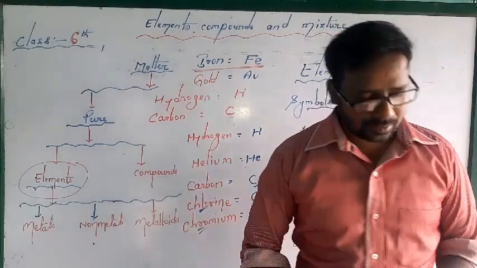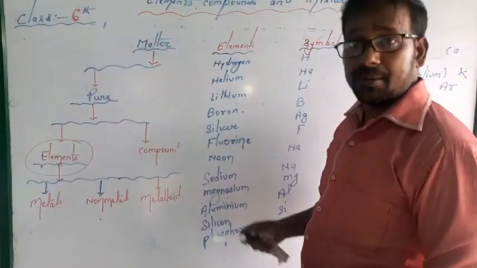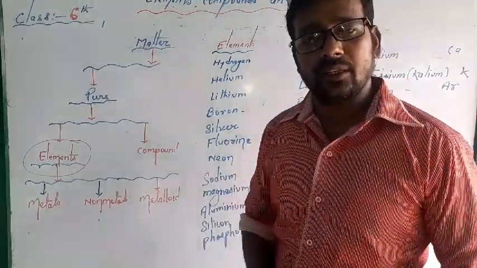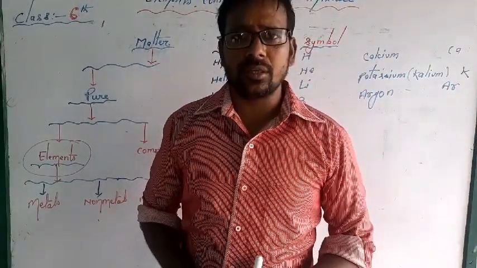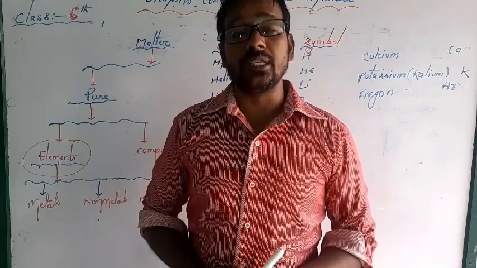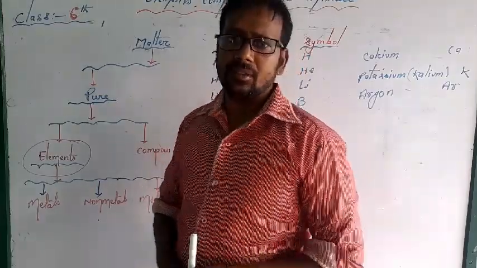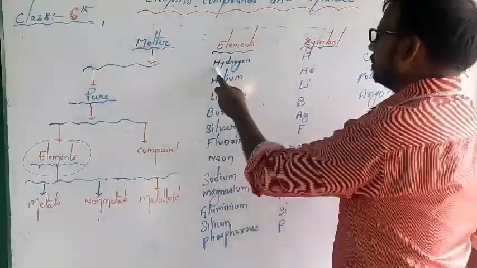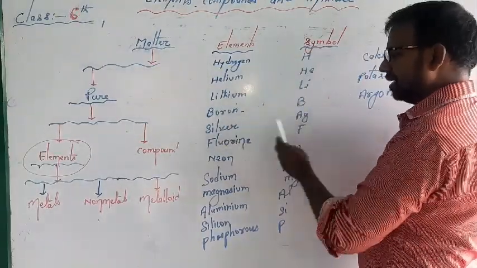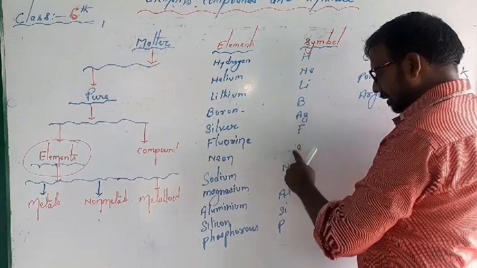And now the next topic will start soon. Some examples of the names of elements and their symbols, and many examples are given in your books. So please try to learn all these symbols of elements. Suppose I ask, what is the symbol of sodium? Simply we will write Na. It is a very easy form. So now here, hydrogen is H, helium He, lithium Li, boron B, silver Ag, fluorine F, neon Ne,